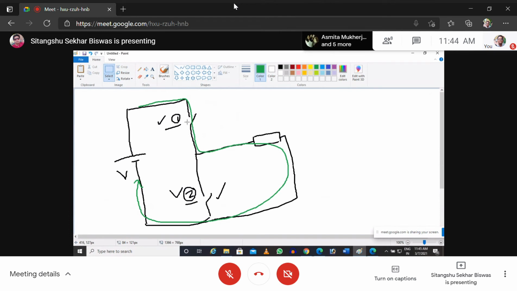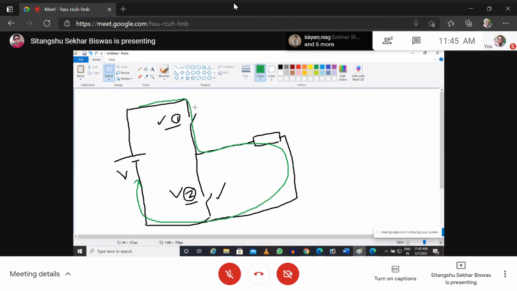And immediately a voltage spike, a high voltage peak will appear across the junction of the switch, which can destroy the PN junction. So definitely we have to do some protection.